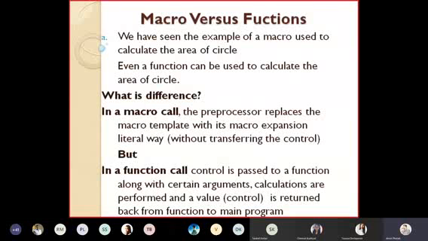What is the difference between, okay, what is the macro versus function? Okay, what is the difference between macro and function? Okay, so I want everyone to listen carefully. Okay, and at the end, if it's not understood, you can ask me the question.